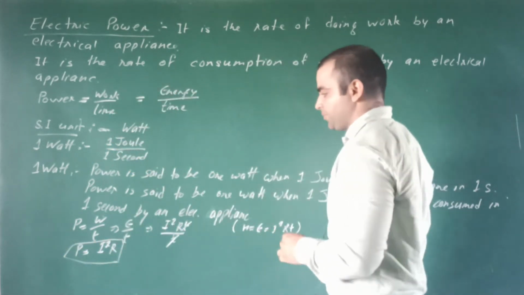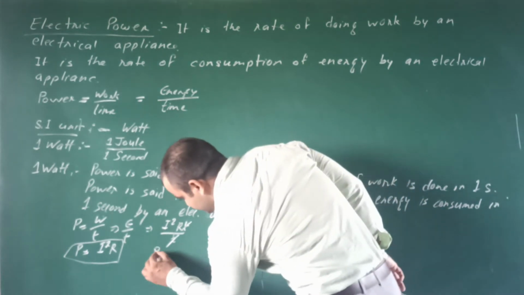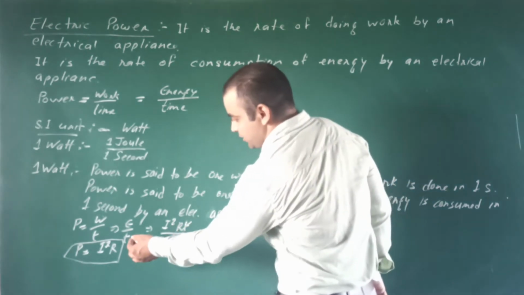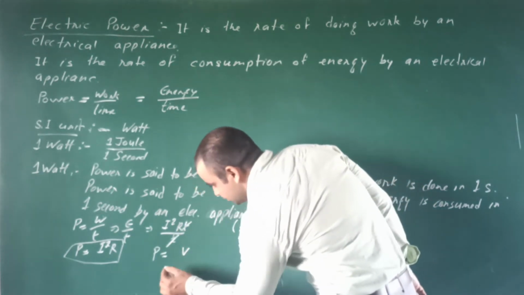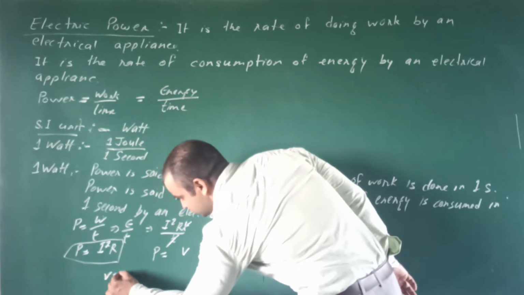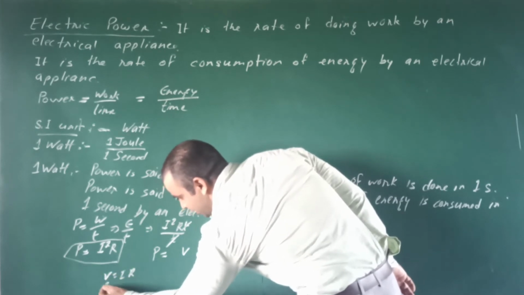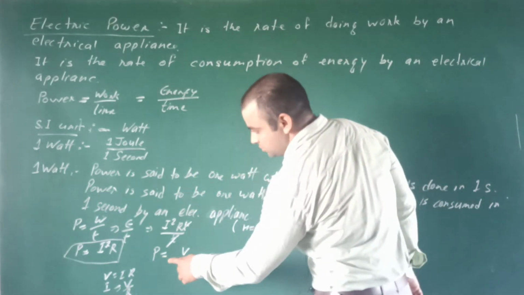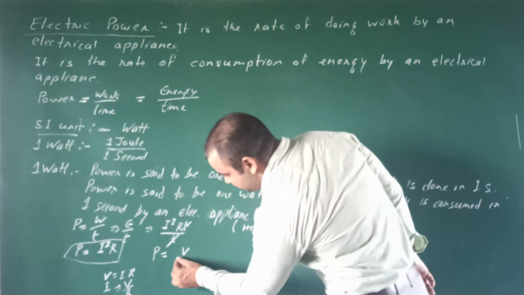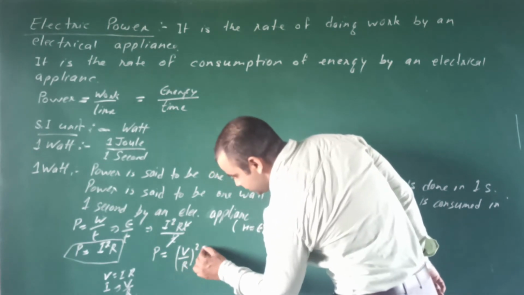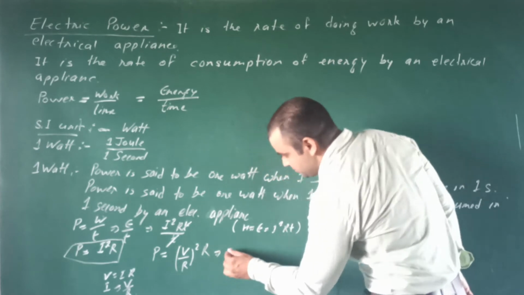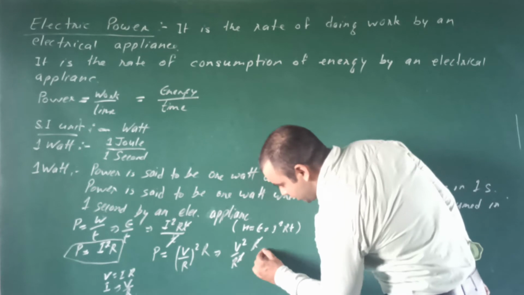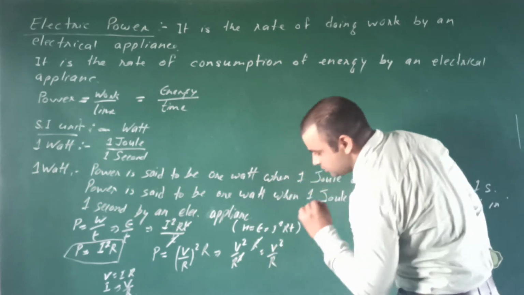Another formula. P equals... what is I? From Ohm's law we know that V equals IR, so I equals V by R. So P equals V by R whole squared into R, which is V square by R square into R. Cancelling one R, P equals V square by R.